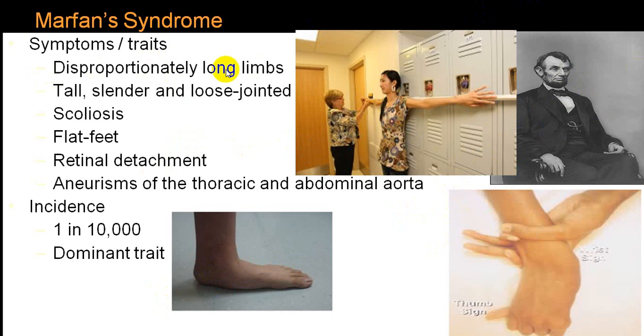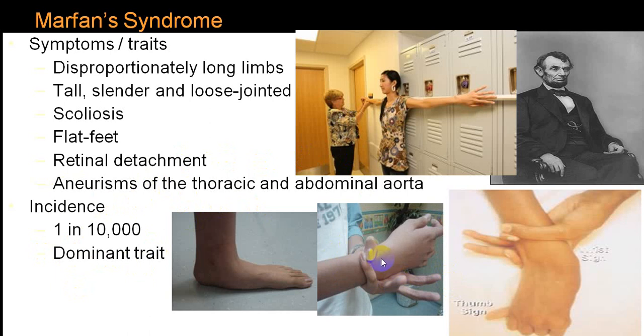So: disproportionately long limbs, tall, slender, loose joints, scoliosis, pes planus, ectopia lentis or dislocated lens, dilated root of aorta, and secondary to that even aneurysm in the thoracic and abdominal aorta, etc. And you have a genetic character.